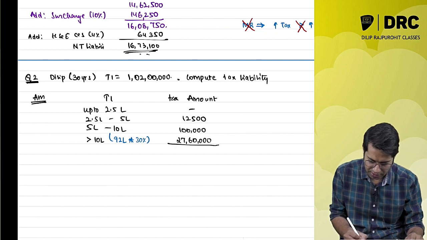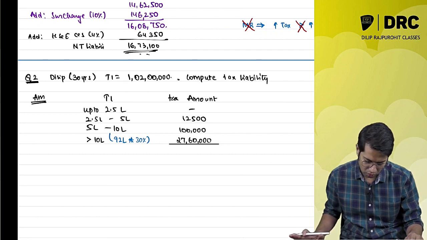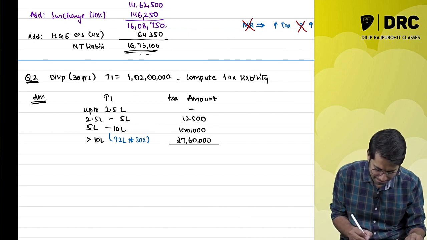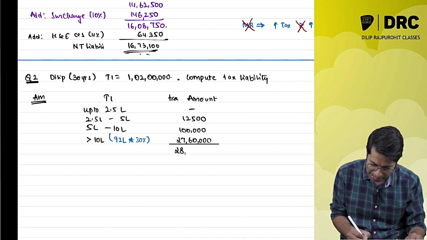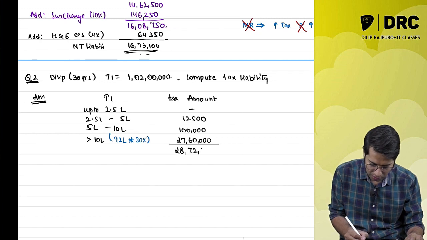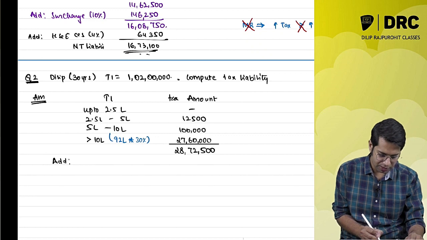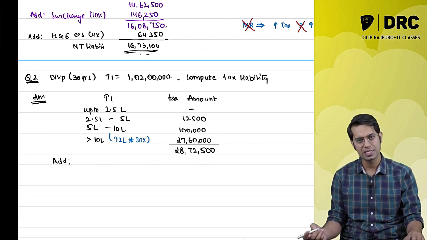It comes to how much? 27 lakhs 60,000. So what is this total coming to? It comes to 28 lakhs 72,500. Now obviously, because my total income is more than 1 crore, I will have to pay surcharge.